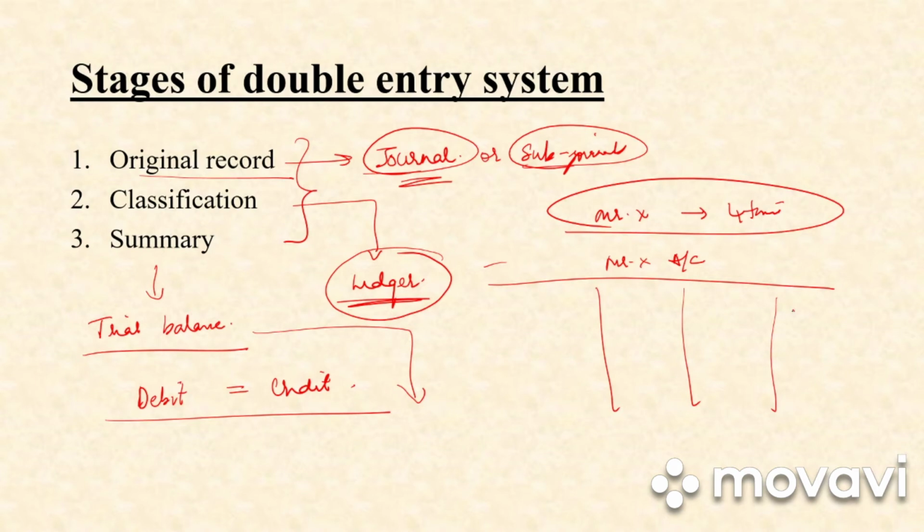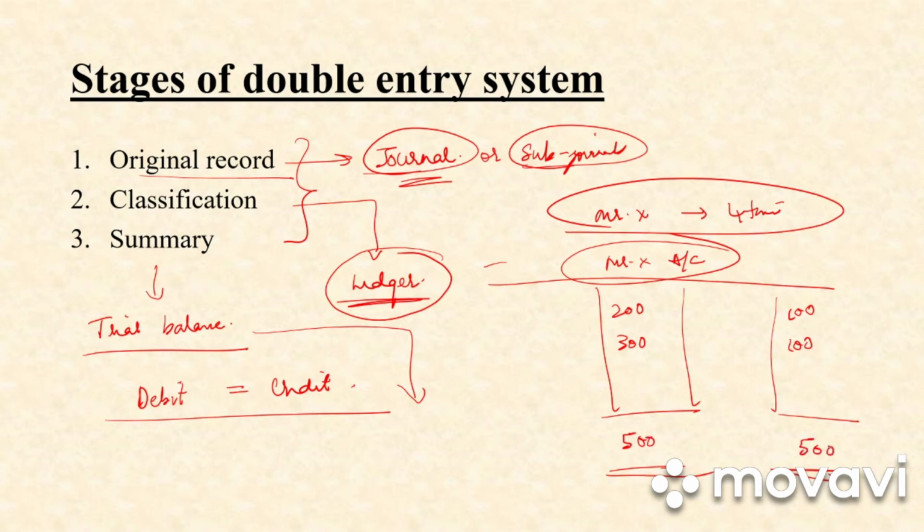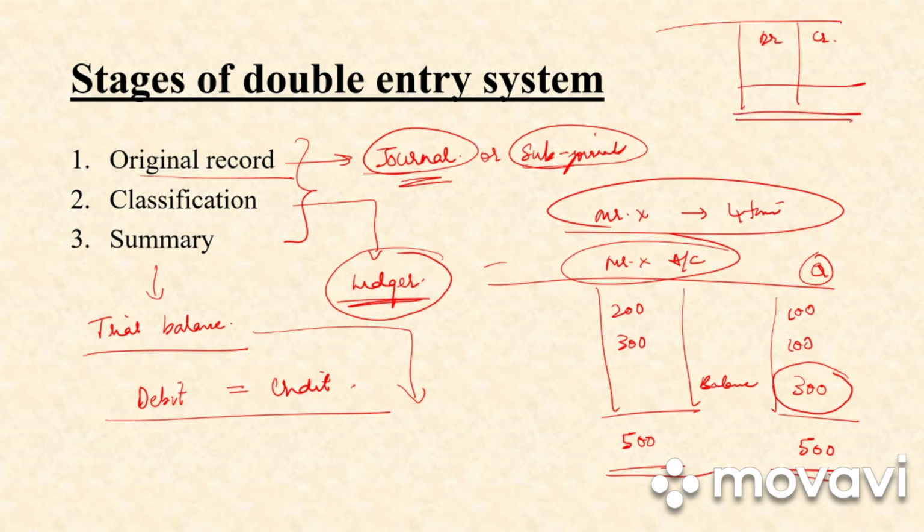So what happens, say for example, you are preparing Mr. X ledger account, 100 rupees, 100, 200, 300. So what is the total of Mr. X? Which side is more? Our debit side is more. What is the balance? 300 is our balance. Which side balance is this? It is our credit side balance. So while we are preparing a trial balance, this 300 would be written on the credit side of trial balance. At the end of the trial balance, we will be totaling our debit side and credit side. If the total is equal, it means that the arithmetical accuracy of the accounts is proved. So these are the stages of double entry system.